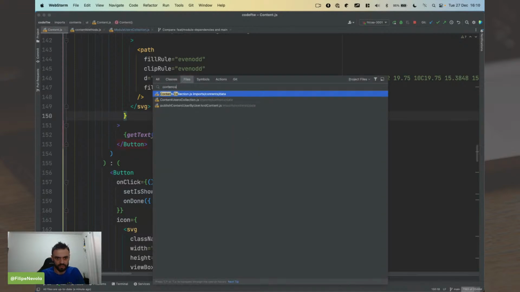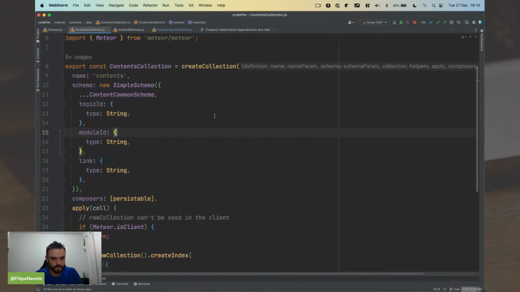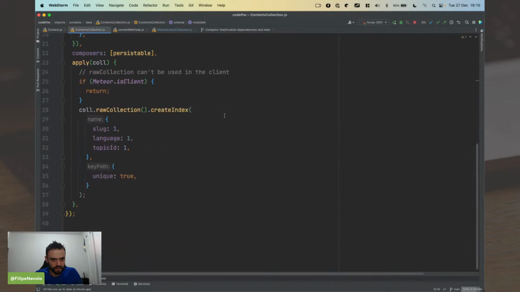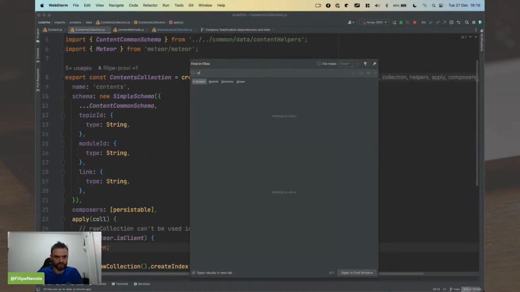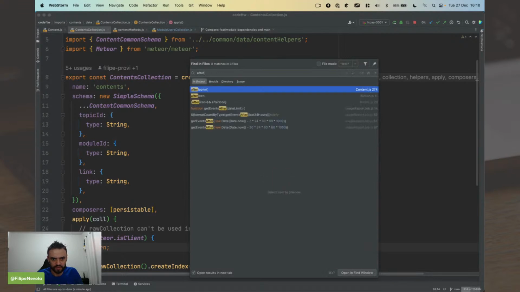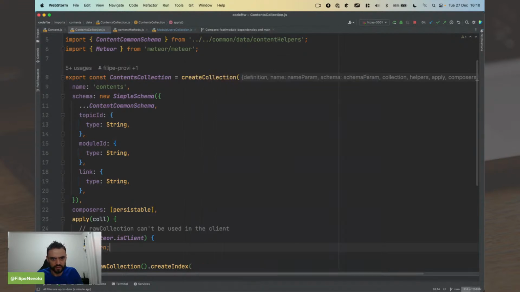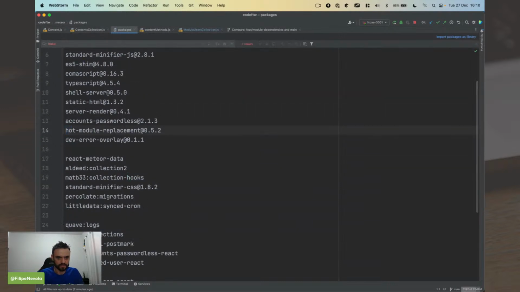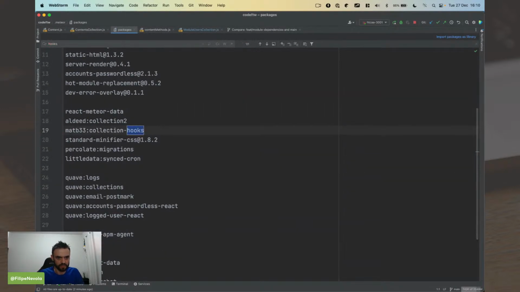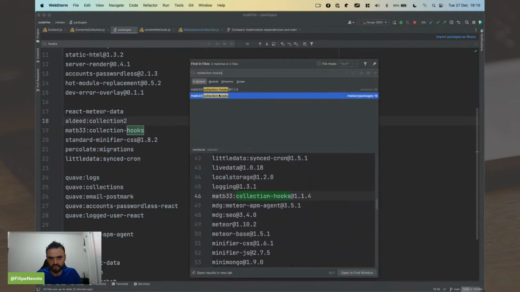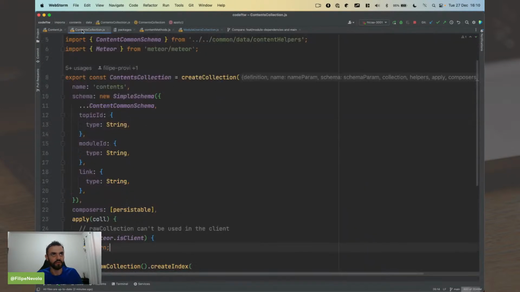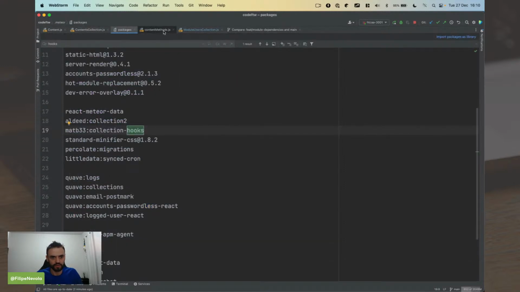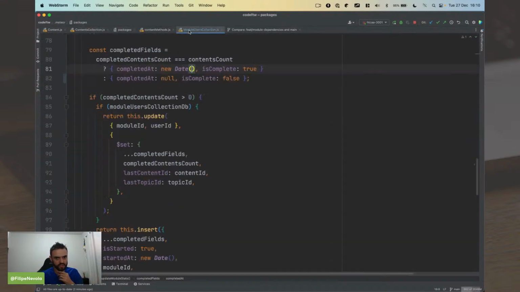Let's see if you have in the content collection. Yeah, I don't remember if you are using some hooks here, after, before. No, I don't think we are using the hooks package. Hooks. No, we are not using. Oh, we have the package here, but I'm not sure if you're using it. I don't think we are using it anywhere. So that's one option, to use this hook, and the other option is to check all the time.